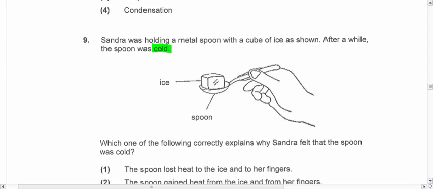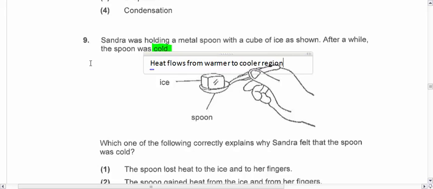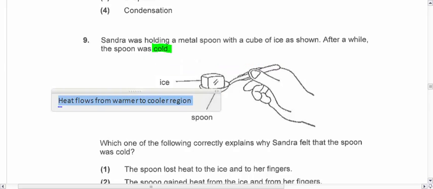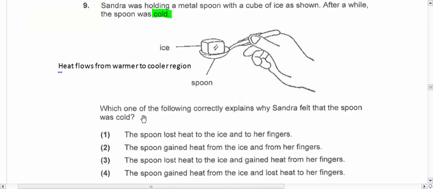Now, what is the concept here? This is actually on heat. So basically I know that heat flows from a warmer to a cooler region. That's the key concept here. Heat flows from a warmer to a cooler region. Now, because of that, what's going to happen is, okay, I'm going to use red.